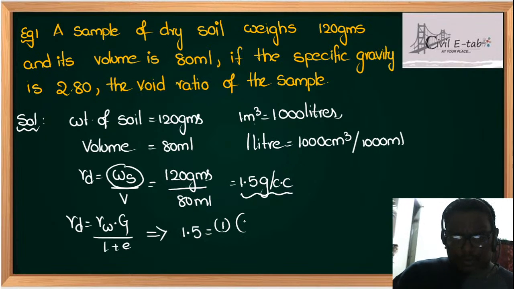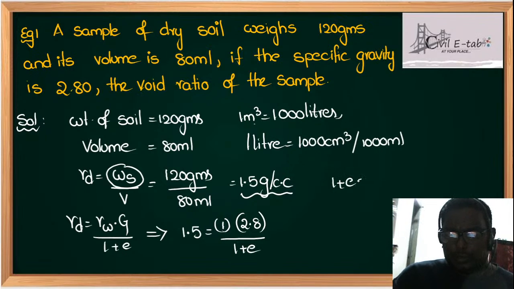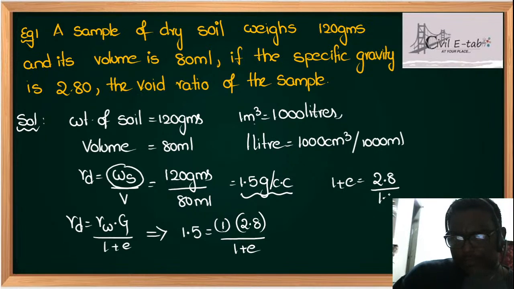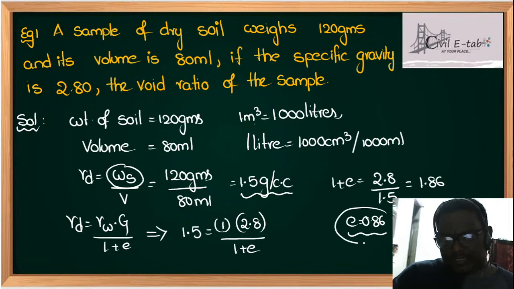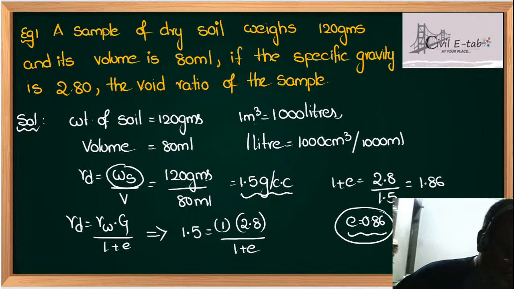So 1 into 2.8 divided by 1 plus E. If you solve this, 1 plus E is equal to 2.8 divided by 1.5. That will be around 1.86, so E is equal to 0.86. Am I clear, students? So with this, we are done with this problem.